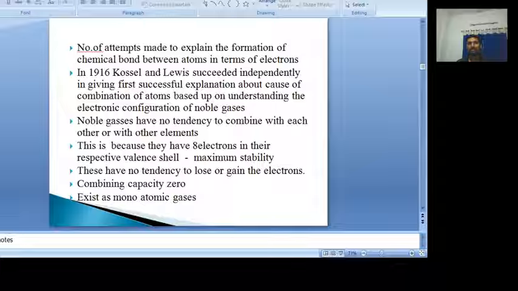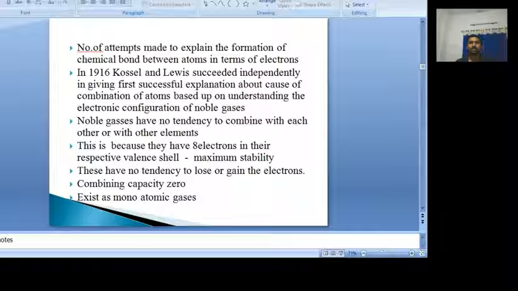Many scientists were trying to explain this. In 1916, two scientists succeeded: one is Kossel and the other is Lewis. How are the atoms combined? What was the need for combining the atoms? The answer to that question was given by these two scientists.